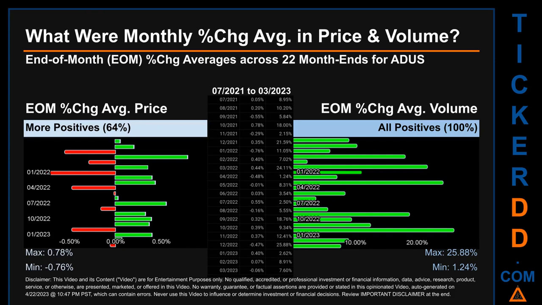Price saw an end-of-month max of 0.78% in average percentage change along with a minimum of minus 0.76%. For volume, the maximum and the minimum monthly percentage change were respectively 25.88% and 1.24%.